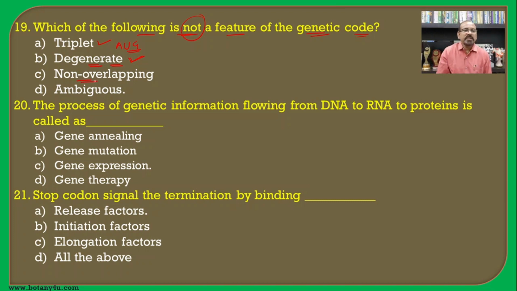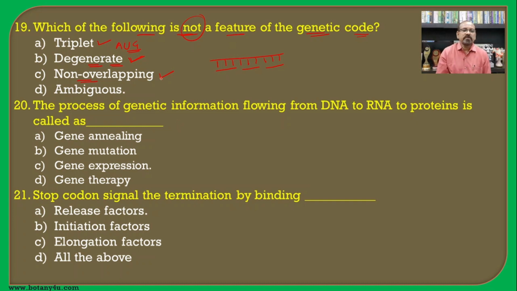Then the code is non-overlapping, this is also correct, because say for example if there are 9 nitrogen bases, these 9 nitrogen bases will be responsible for the formation of 3 codons, as there is no overlapping, or no nitrogen base is read more than once.